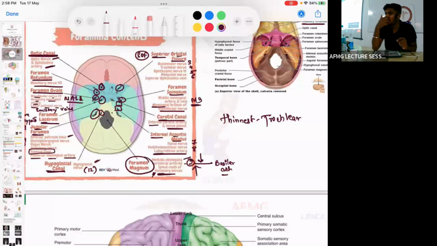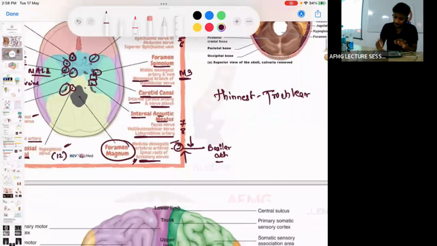Largest is thickest, trigeminal. Longest is vagus. Thinnest is trochlear.